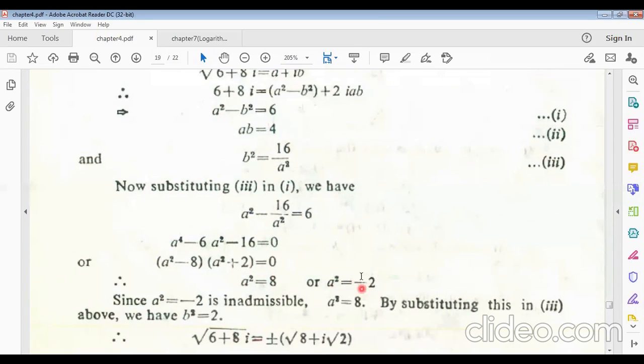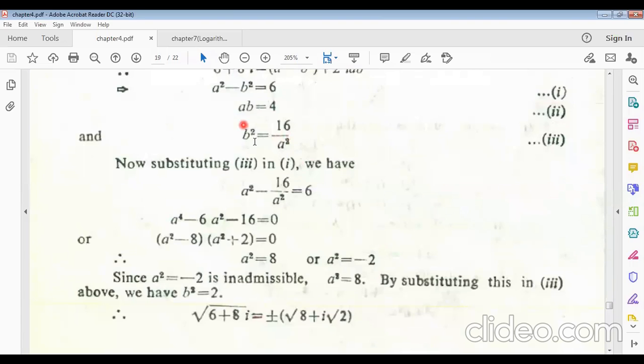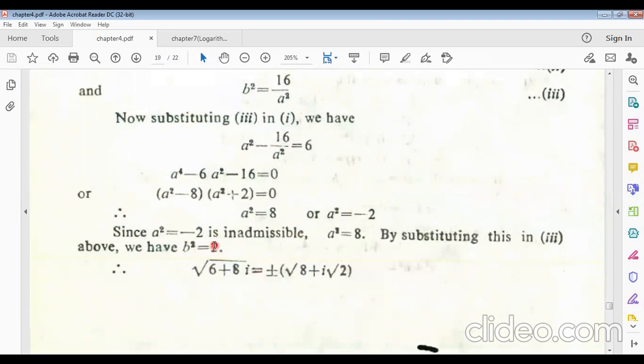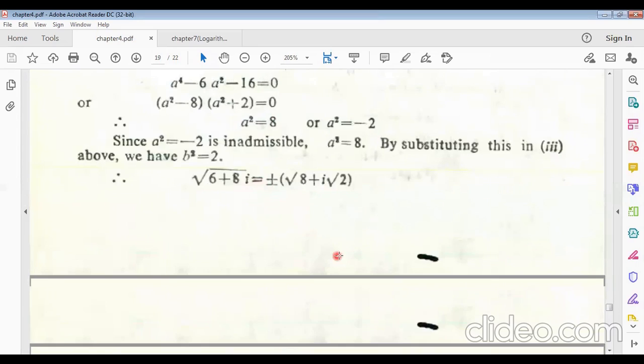But the other value, A square equals minus 2, is not possible because A is not a real number here; that would be an imaginary number. So the only acceptable solution is A square equals 8. By substituting this in equation number 3, A square equals 8, we get B square equals 16 by 8, that means B square equals 2. So the square root of 6 plus 8I equals plus minus (A plus IB), a complex number.